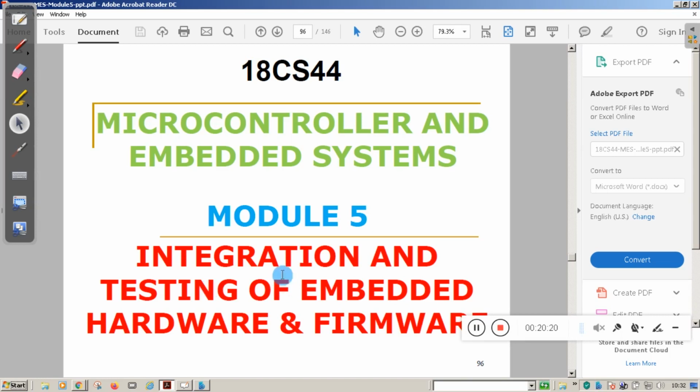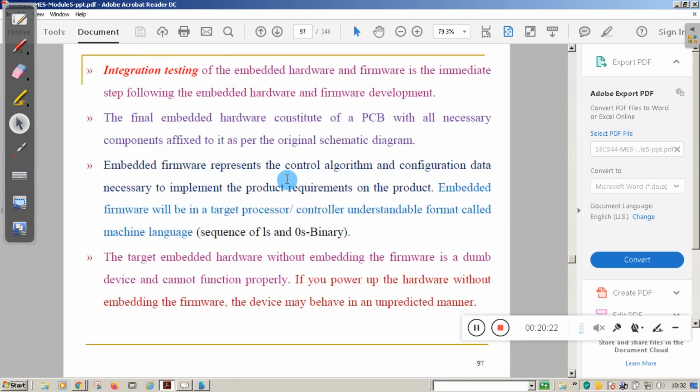In testing, there are two types of testing. One is called unit testing, the second one is integration testing. Unit testing means you are going for part by part testing. Suppose your embedded hardware design consists of several modules. You will not connect all the modules and check once. It's not like that. As you develop a particular module, you will check whether it is giving the required output or not. Once all the modules are through, then you will integrate all the modules and go for testing.